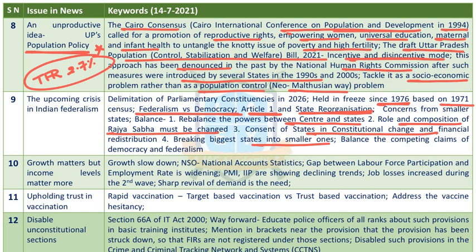Next issue is growth matters. Yes, growth slowdown has happened. Recently, NSO has released national account statistics. There's a gap between labor force participation and employment rate. That means unemployment is increasing.